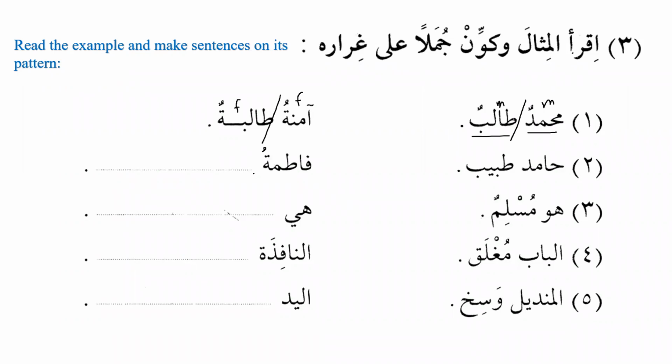The names of women, especially Arabic women, do not accept tanween. They only take dhamma or fatha. So that's why we say Aminatu talibatun. Whenever you have the name of a woman, it should take only dhamma or fatha, and it cannot take tanween.